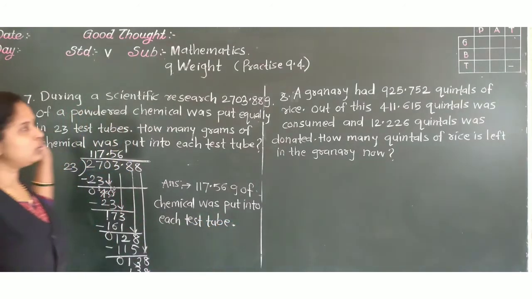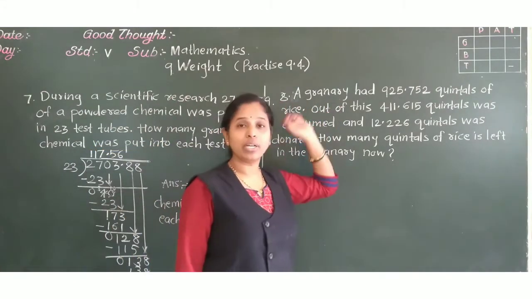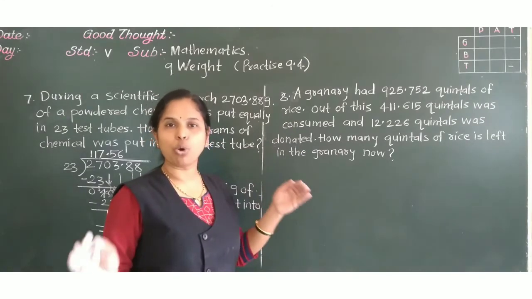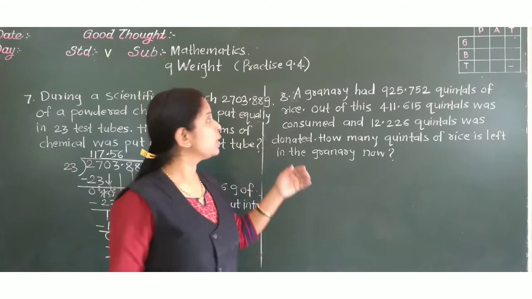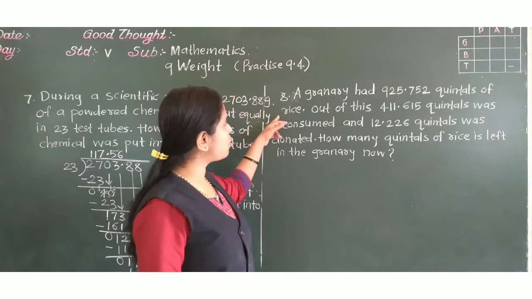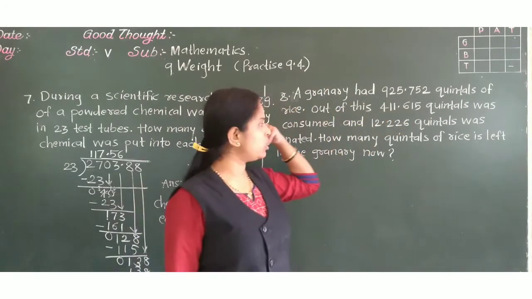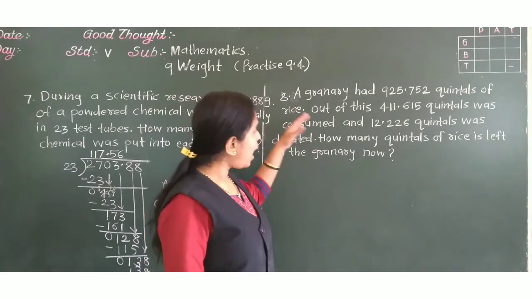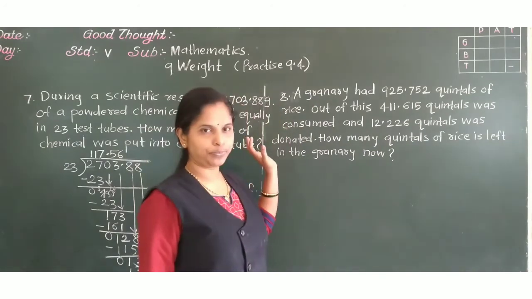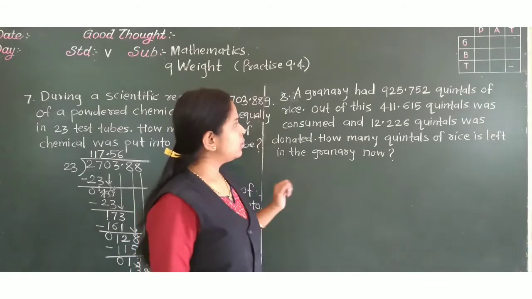Okay. Now last word problem. A granary. Again see the word granary is there. Children, do you know the meaning of granary? Granary means a storehouse, ground type. Okay. A granary had 925.752 quintals of rice. Out of these, 411.615 quintal was consumed, means used up, and 12.226 quintal was donated. So how many quintals of rice is left in the granary now?